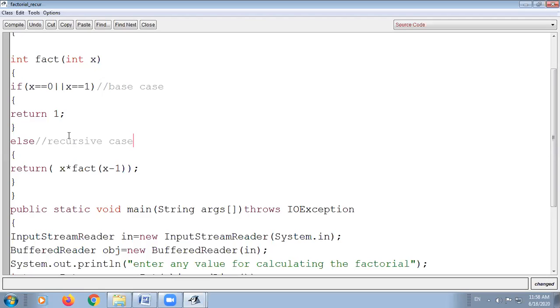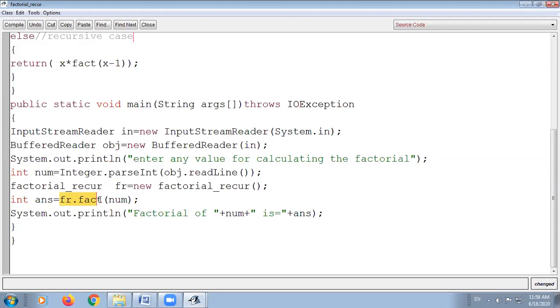So whenever the value is returned by the base case, it will return to its calling function, that is above it, meaning the previous calling function, and then it will return the value to its previous calling function. So in a chain-like structure recursion takes place. Finally, the final value will be returned to the calling function, that is the main function, and the final value will be stored in the answer.